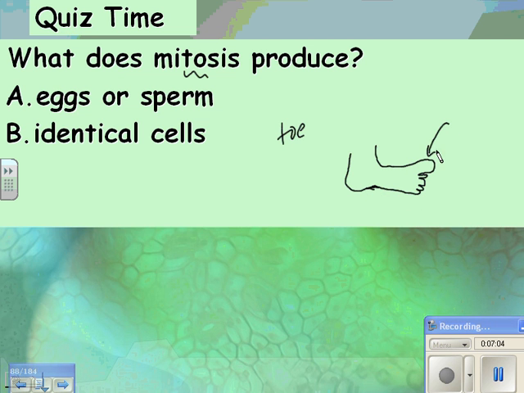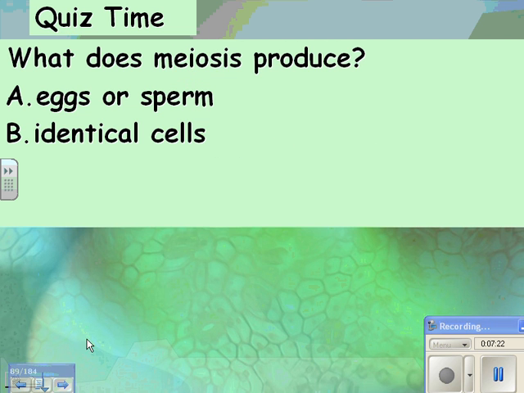Okay, so mitosis happens in your toe, not in your egg, not in your ovaries or testes. Okay, so mitosis is in the toes and all the other parts of the body that aren't testes or ovaries. So they produce identical cells. Meiosis, ovary, does that help? I don't know. Anyway, what does meiosis produce? It produces eggs and sperm.